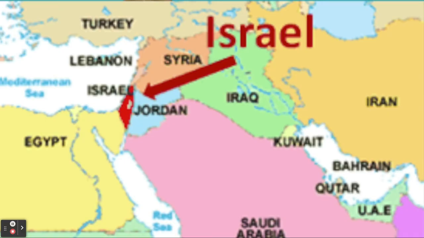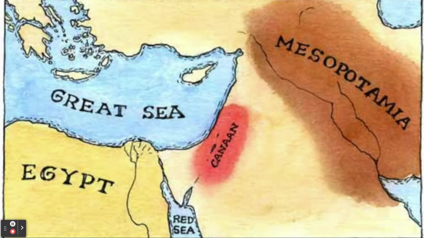All right, guys, some very basics about Judaism. It's a rather minor religion. There's only about 0.2% of people on earth that consider themselves to be of the Jewish faith. That's about 14 million people, and 42% of them today live in the country of Israel, which you can see is on the eastern Mediterranean. And I'm going to call that Canaan many times. Canaan. There's the word right there, because that's the ancient word that refers to the land that the Jewish people believe was promised to them in what they call the Torah, the first 5 books of the Old Testament.